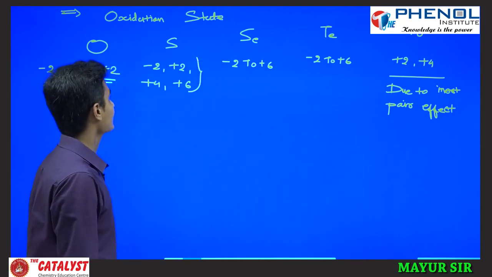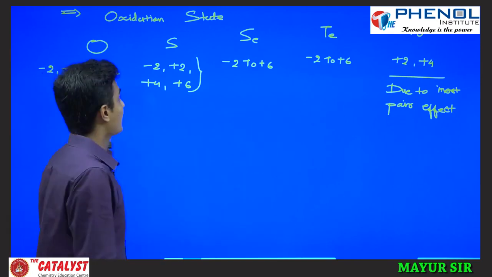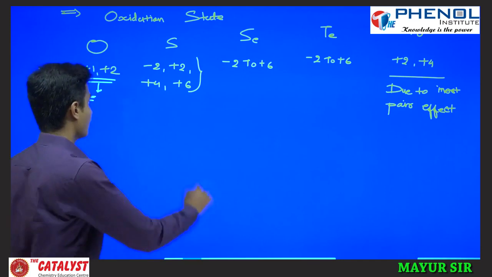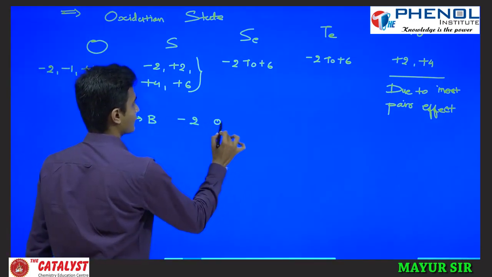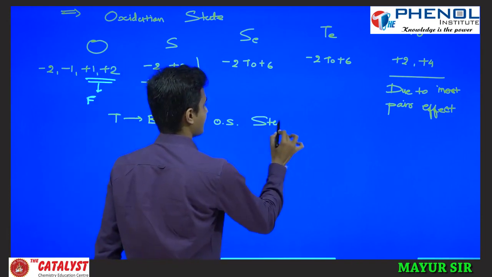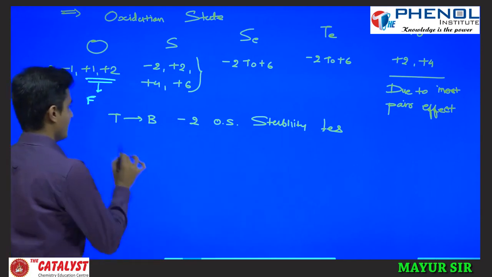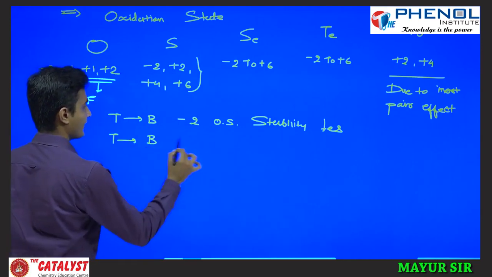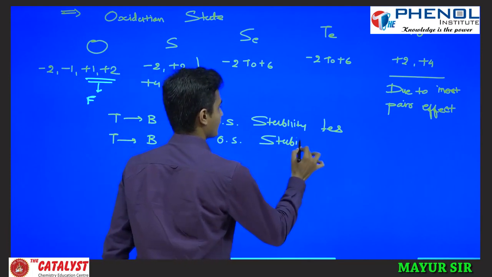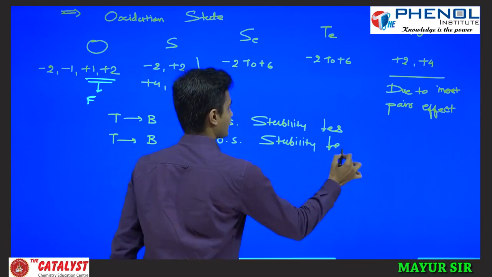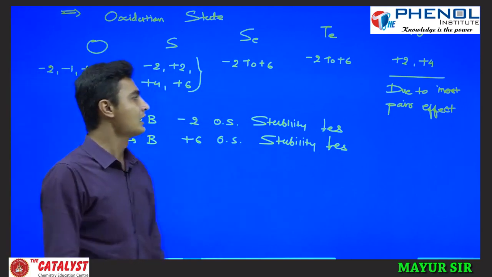Okay, fine. Now you see non-metallic character decreases, metallic character increases. So top to bottom, -2 oxidation state stability decreases. Is it or not? Yes. If you see top to bottom, even +6 oxidation state stability also decreases. So +6 oxidation state is more stable for sulfur than selenium and then tellurium.